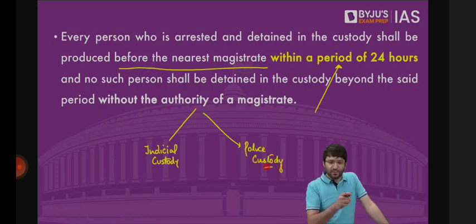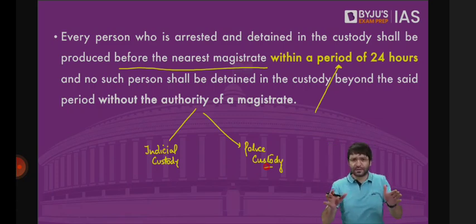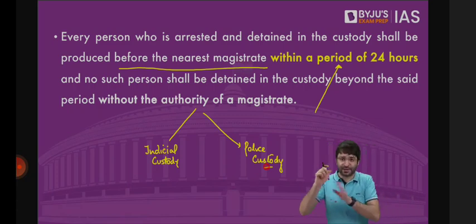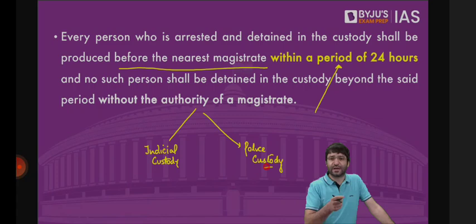When I'm arrested, within 24 hours of my arrest, I'm produced before the judge. And the judge will be informed what the charges against this individual are. The charges are, let's say, terrorism, waging war against the country, or the charges can be theft. Both are crimes, but one is a slightly lesser crime, the other a slightly bigger crime. And now if I'm being arrested on the grounds of terrorism, on the grounds of waging war against the country,